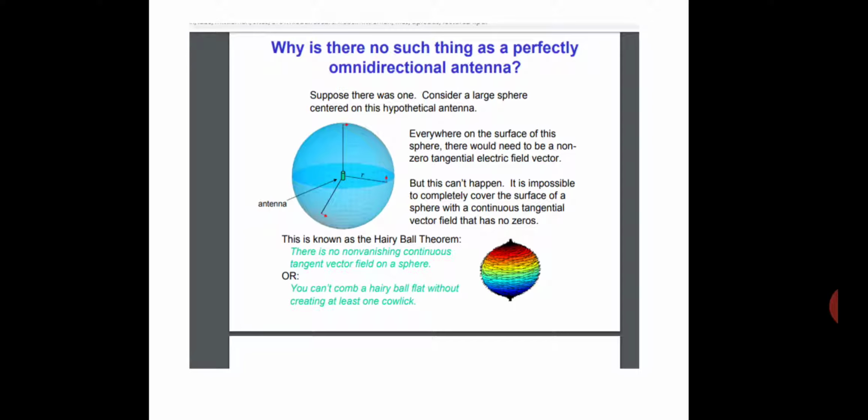It is impossible to completely cover the surface of a sphere with a continuous tangential vector field that has no zeros. This is known as the Hairy Ball theorem: there is no non-vanishing continuous tangent vector field on a sphere, or you cannot comb a hairy ball flat without creating at least one cowlick.